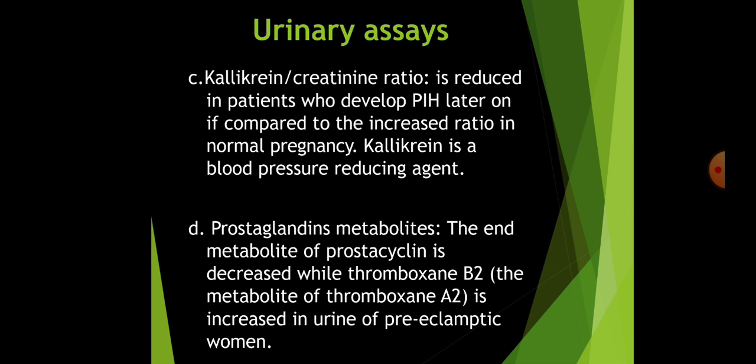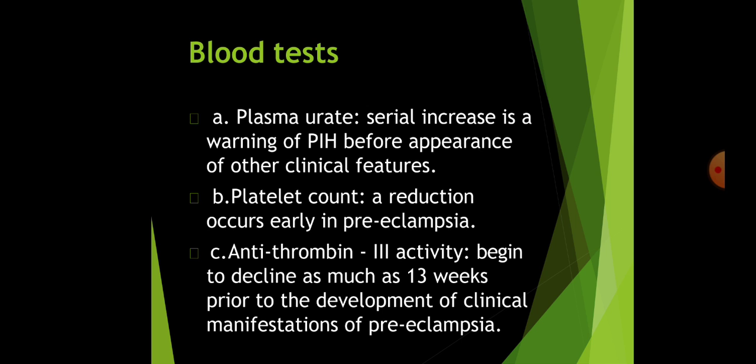Kallikrein creatinine ratio. It is reduced in patients who develop PIH later on, compared to the increased ratio in normal pregnancy, because kallikrein is a blood pressure reducing agent. Then prostaglandin metabolites. The end metabolite of prostacyclin is decreased, while thromboxane B2, which is the metabolite of thromboxane A2, is increased in the urine of preeclamptic women. That is, again the vasoconstrictors are increased, which is an indicator.